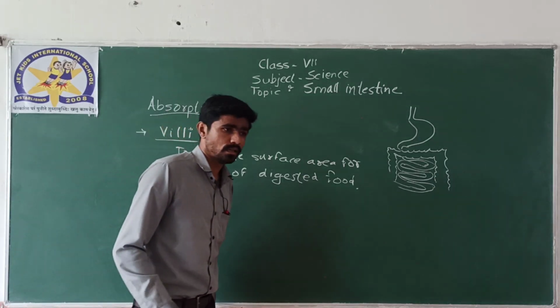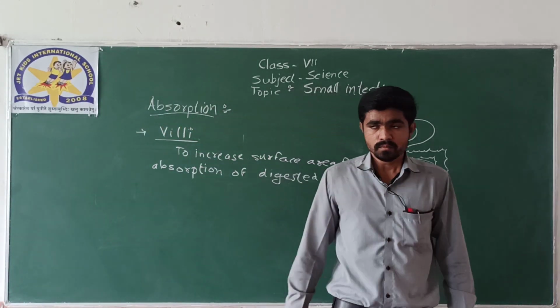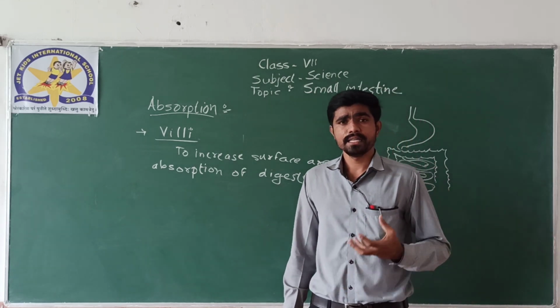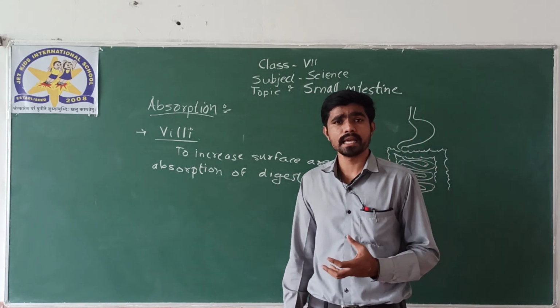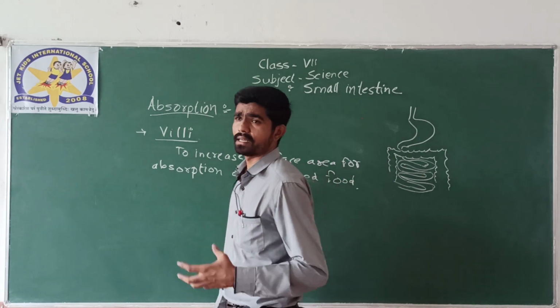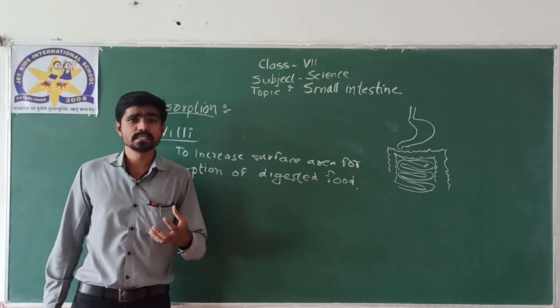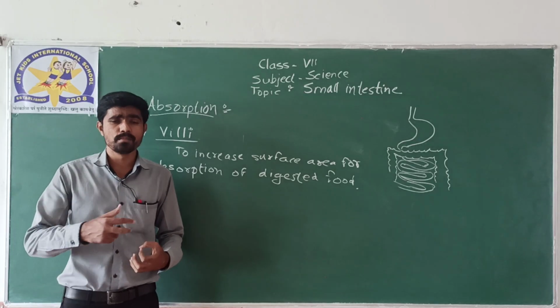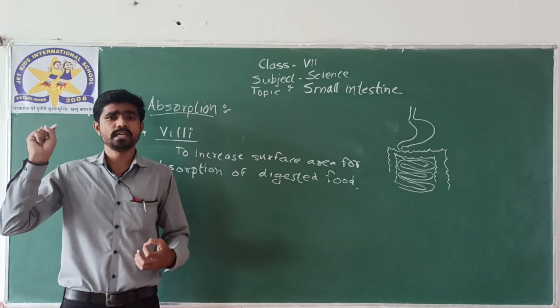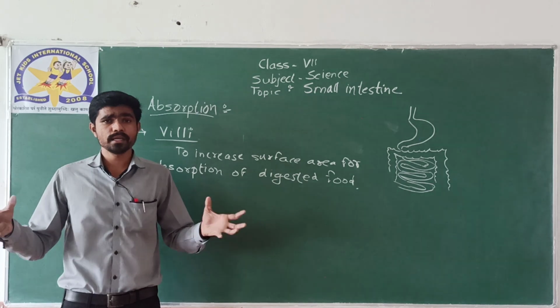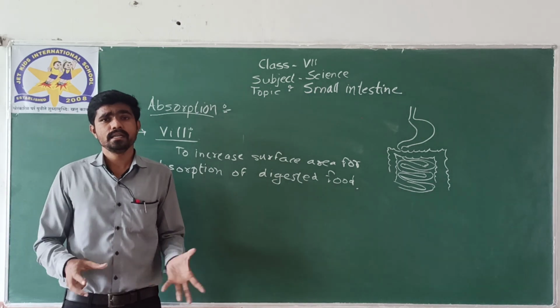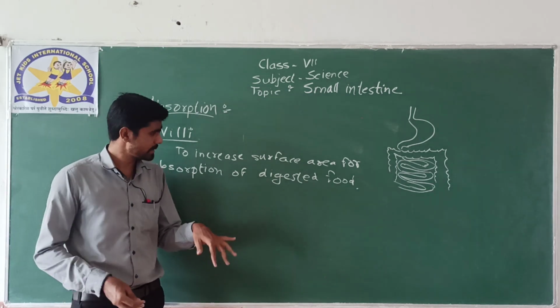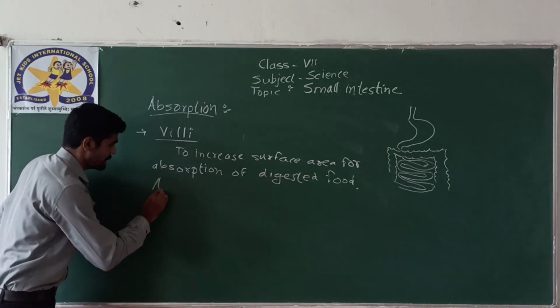Alright, now the villi are provided with a network of blood capillaries, blood vessels. Okay, so these capillaries carry the blood away from the intestine towards whichever part of the body requires it. Okay, and then the next process that takes place is assimilation.